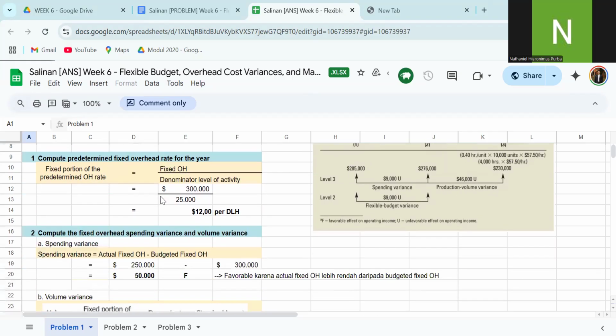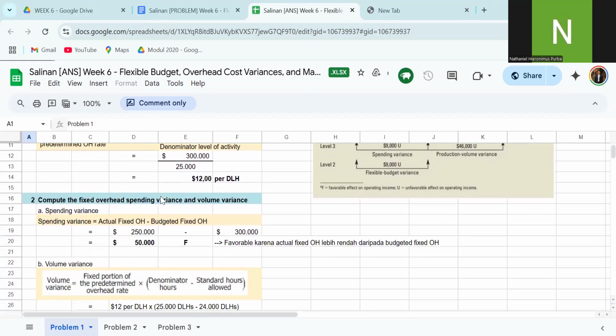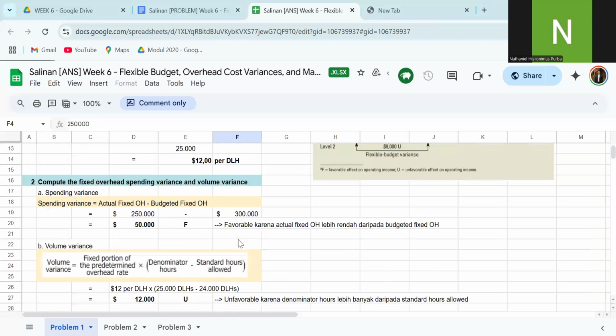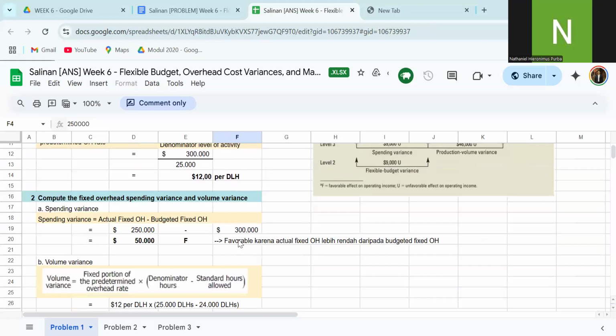And then we compute the fixed overhead spending variance and volume variance. The formula is spending variance equals actual fixed overhead minus budgeted fixed overhead. The actual fixed overhead is 250,000, while the budgeted fixed overhead is 300,000. So the variance is 50,000, which means it's favorable because the cost is lower than the prediction. The actual overhead cost is lower than the budgeted, so we save more and incur a higher profit.